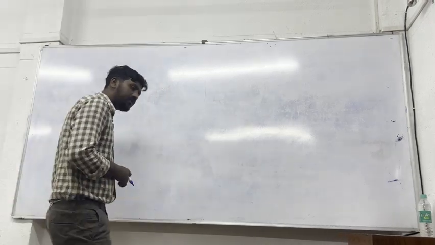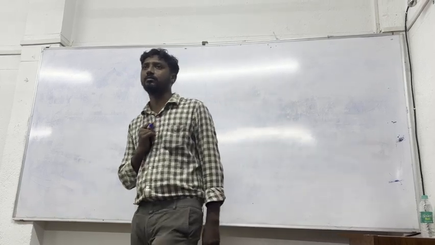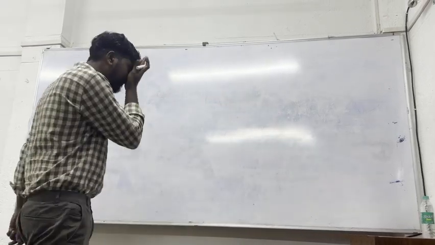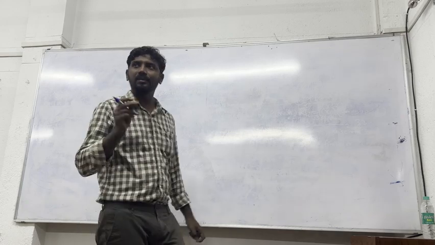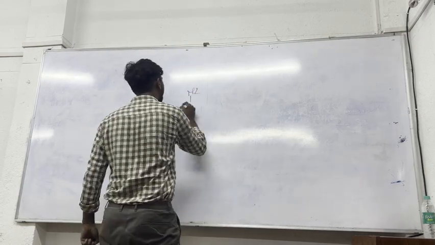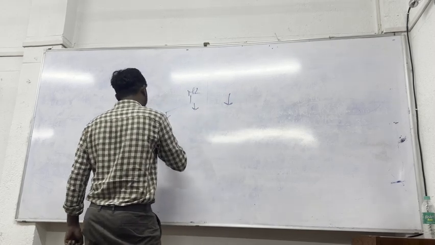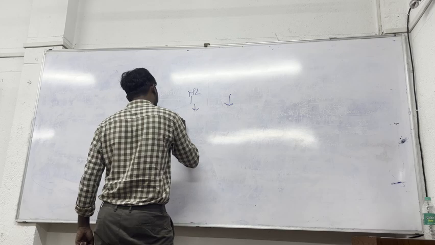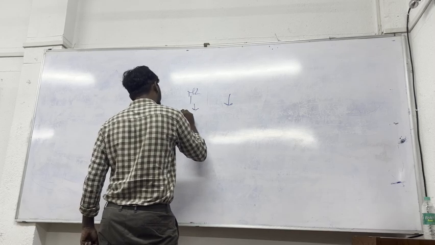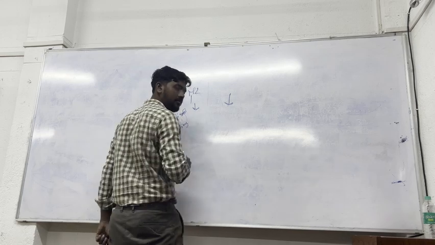Now, there are various kinds of machine learning algorithms. There are three types of machine learning algorithms. The first is known as supervised learning.